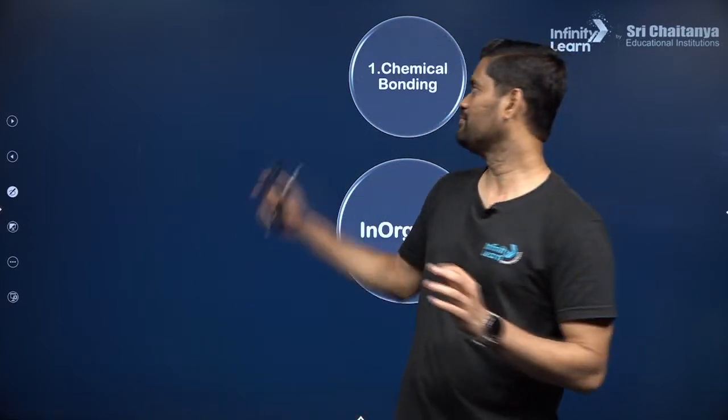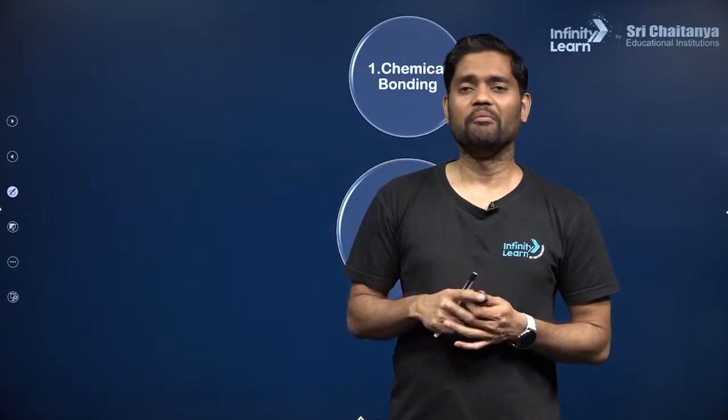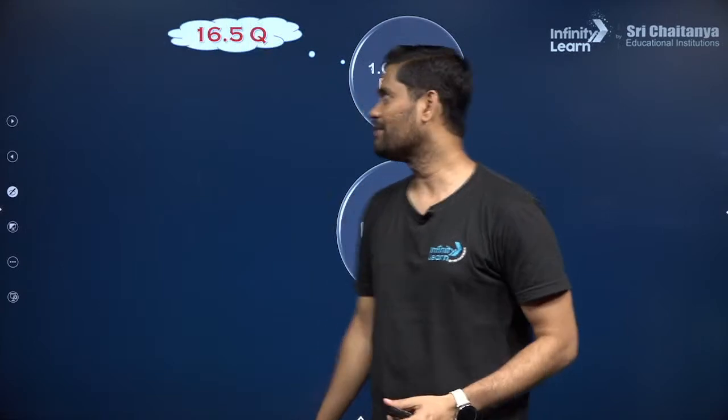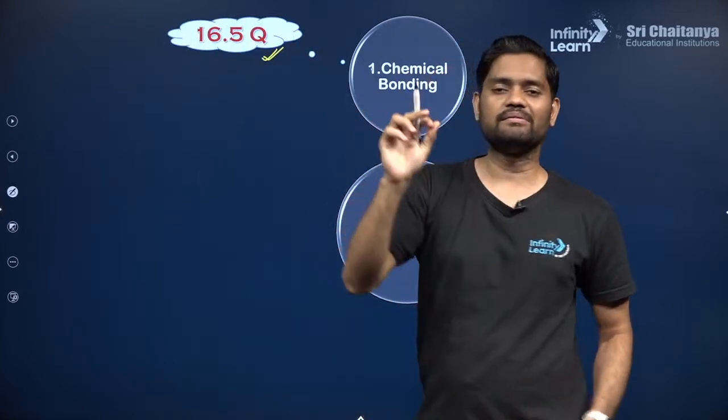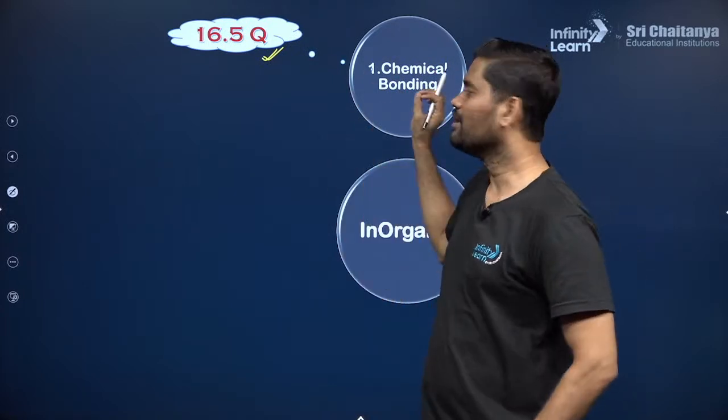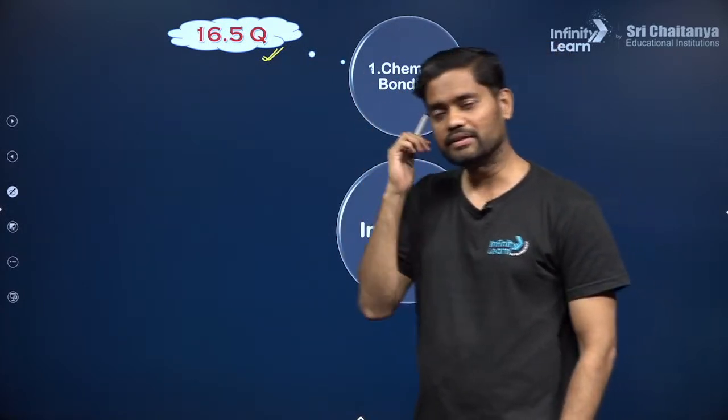In that good chapter, the first and foremost important is chemical bonding. You should never think of missing chemical bonding. Why? Because in the last 5 years, this is the chapter that is giving you the maximum questions, guys. The maximum questions have come from what? Chemical bonding. Clear? Maximum, I'm talking about 16.5.